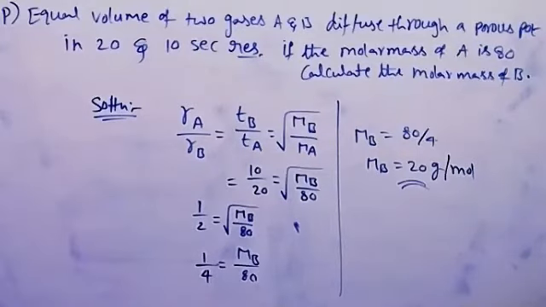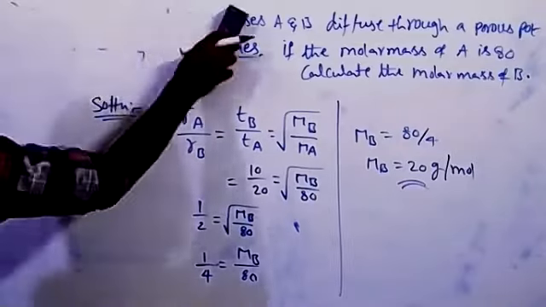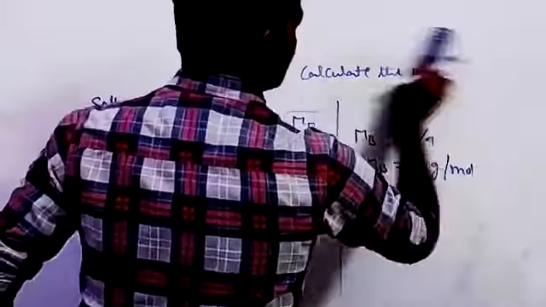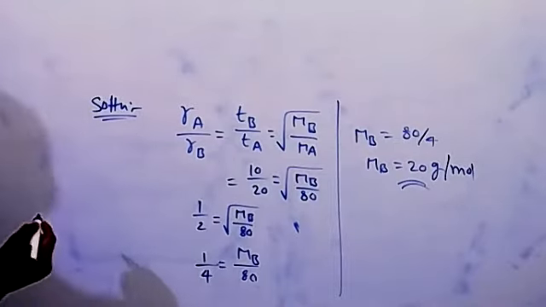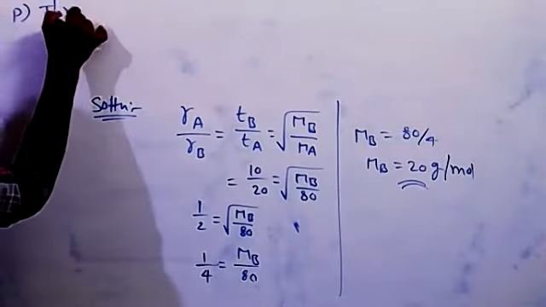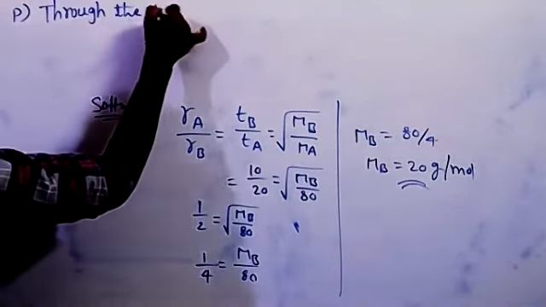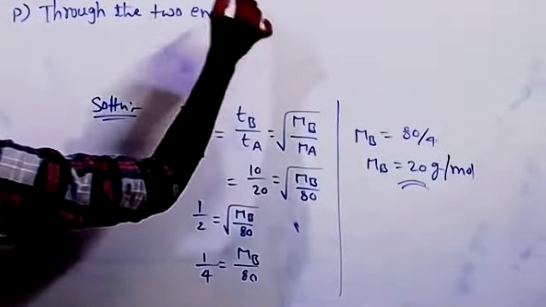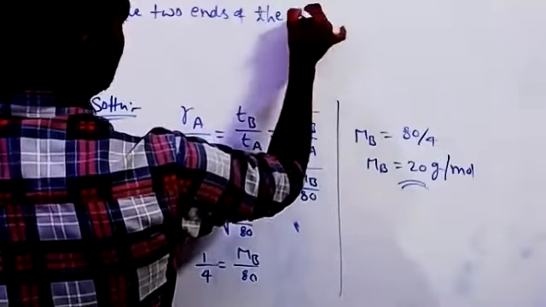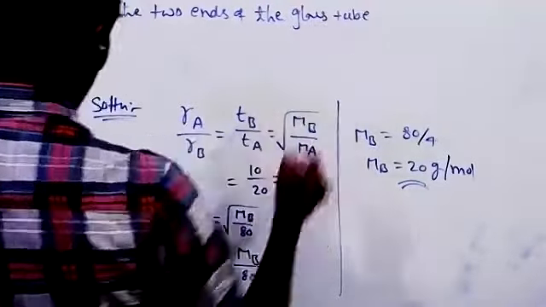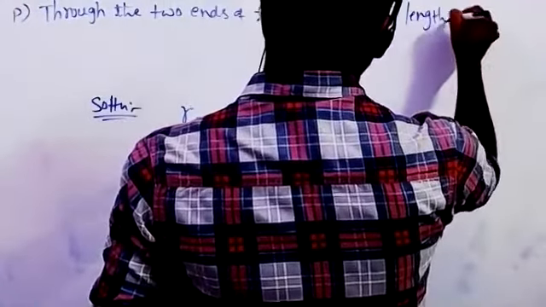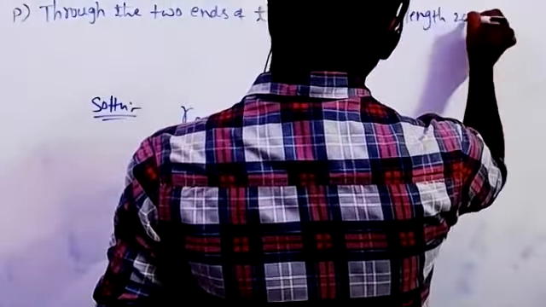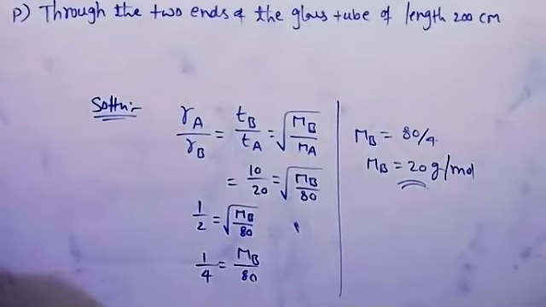Okay, next problem. Through the two ends of a glass tube of length 200 centimeters, hydrogen chloride and ammonia are allowed to enter.